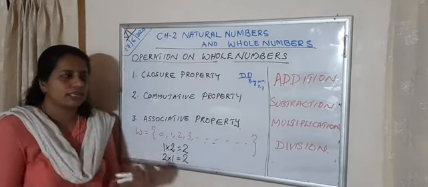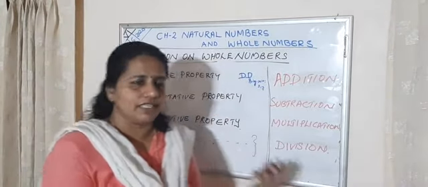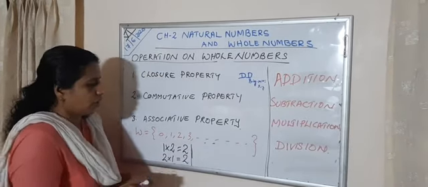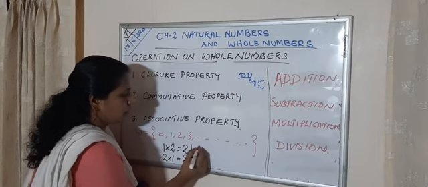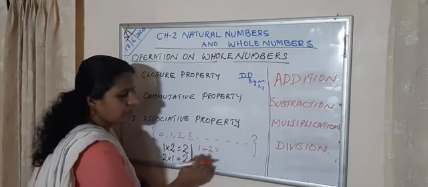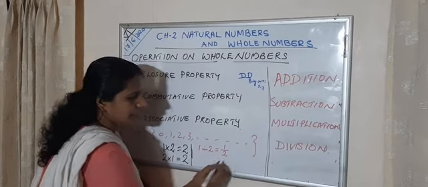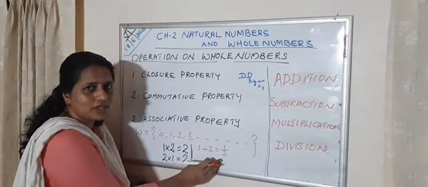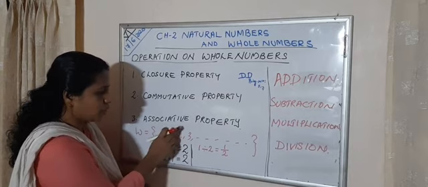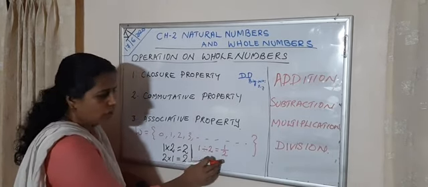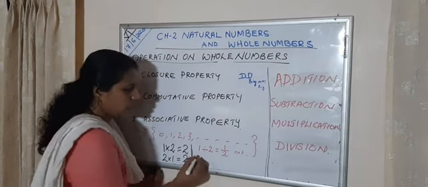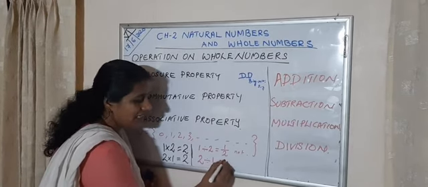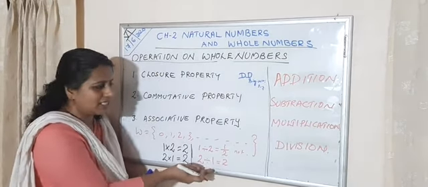Then which is the next operation? Division. I am taking the same numbers for division also. What is 1 divided by 2? In fraction, we can write 1 by 2, that is half. Is it a whole number? No. Half is not a whole number. Whole numbers are 0, 1, 2, 3, etc. Then take 2 divided by 1. What is 2 divided by 1? It is 2. Yes, it is a whole number.